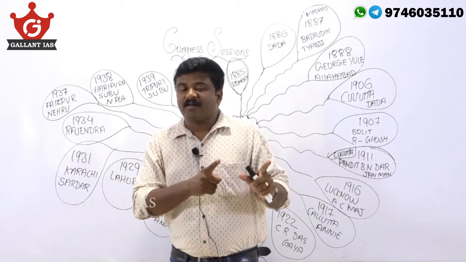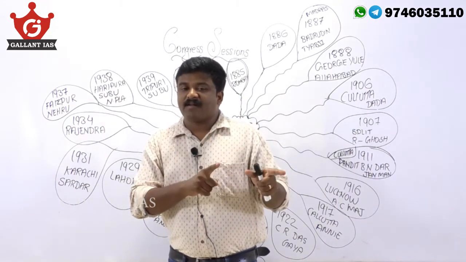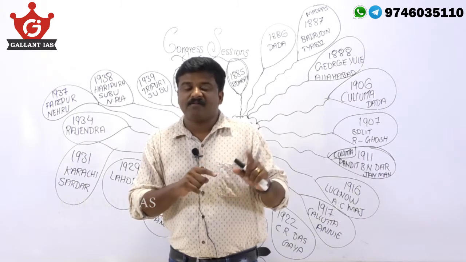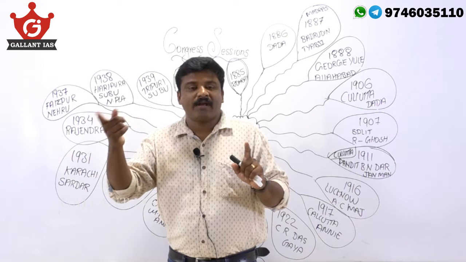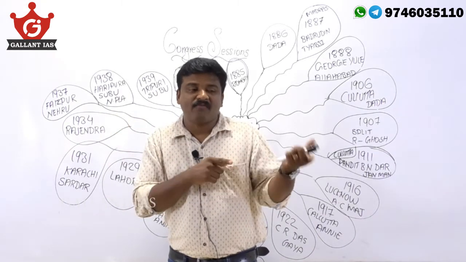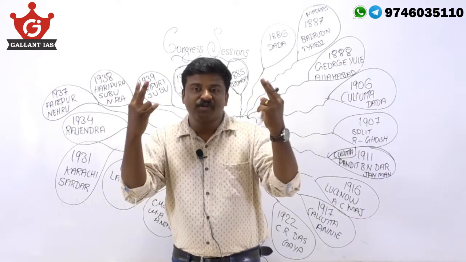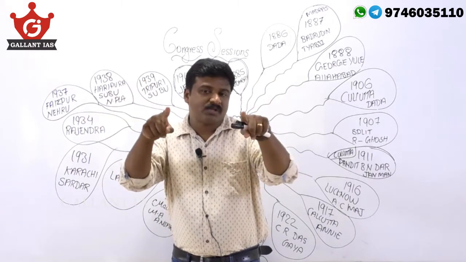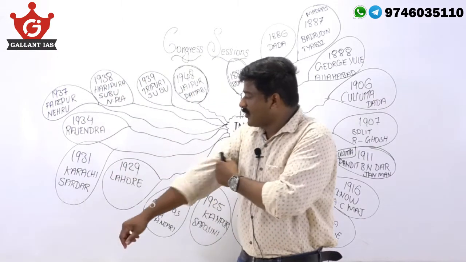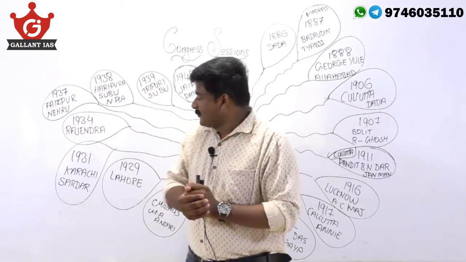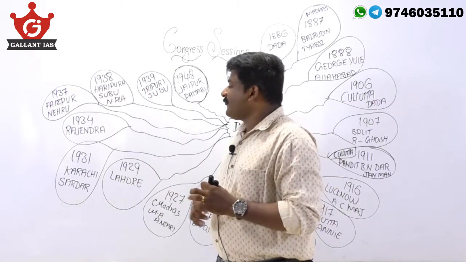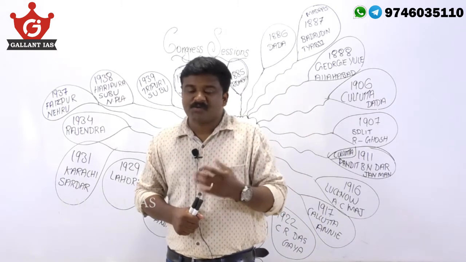One resolution is on fundamental rights, including the rights of women. One resolution is on the national economic program. These two historical resolutions were passed in this Karachi session of the Congress, 1931, in which Sardar Vallabhbhai Patel was the president. The 1934, that is another popular session.